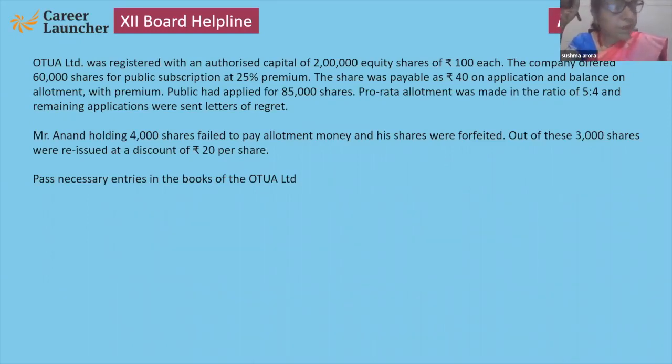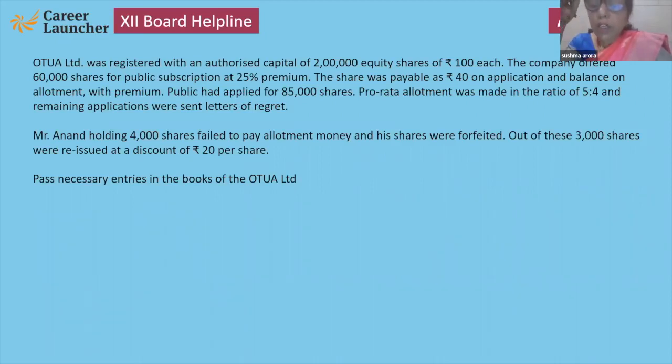Now see, Ottawa Limited registered with an authorized capital of 2 lakh. The company issued 60,000 shares at 25% premium. Shares payable 40 on application, balance on allotment only. But the public applied for 85,000 shares. See, it is oversubscription.